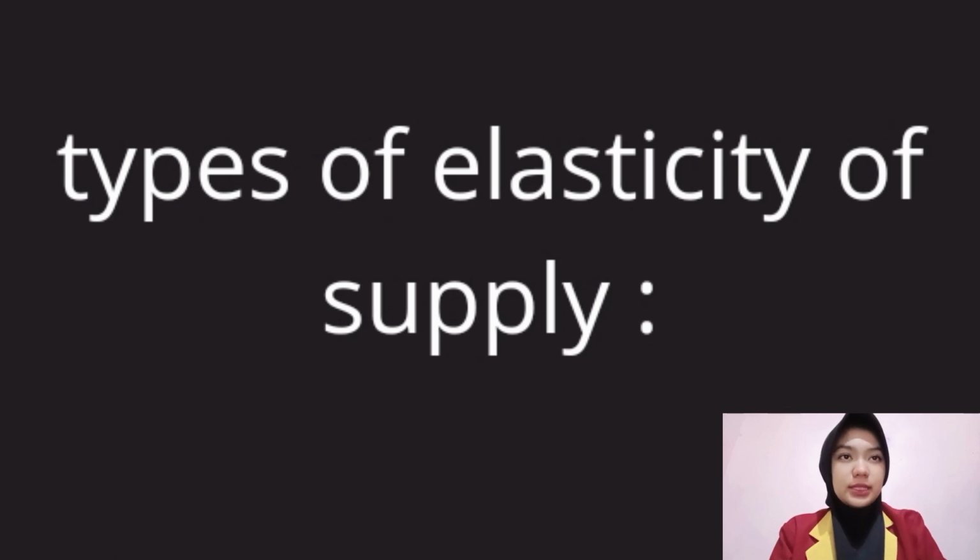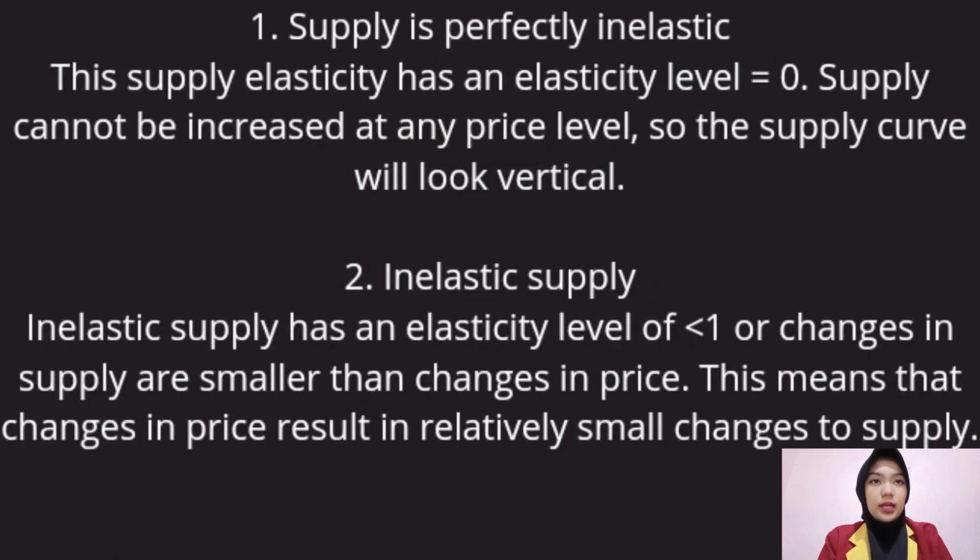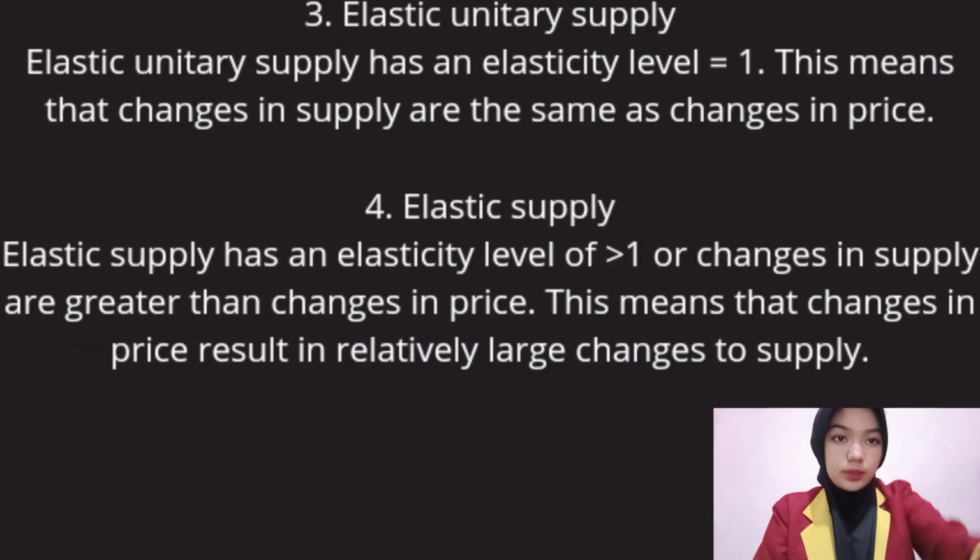Types of elasticity of supply. 1. Supply is perfectly inelastic. The supply elasticity has an elasticity level of zero. Supply cannot be increased at any price level, so the supply curve will look vertical. 2. Inelastic supply. Inelastic supply has an elasticity level of less than one, or change in supply is smaller than change in price. This means that change in price results in a relatively small change to supply.